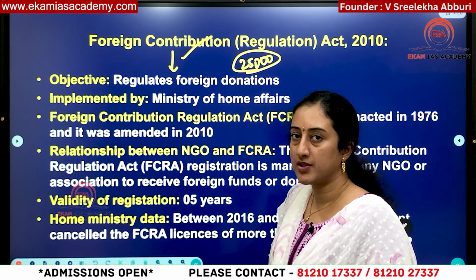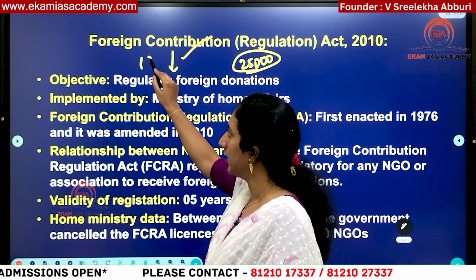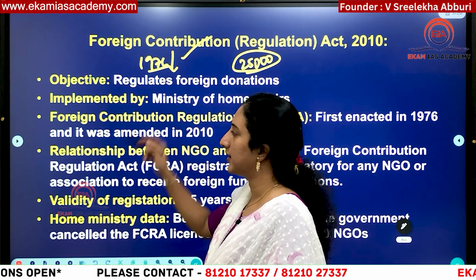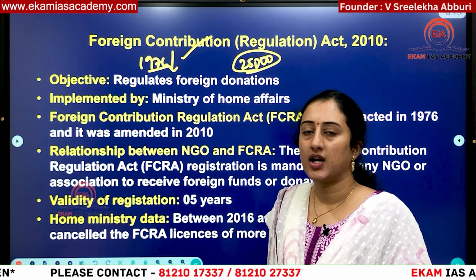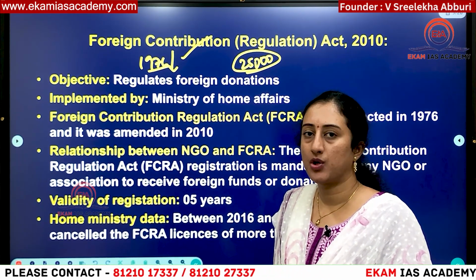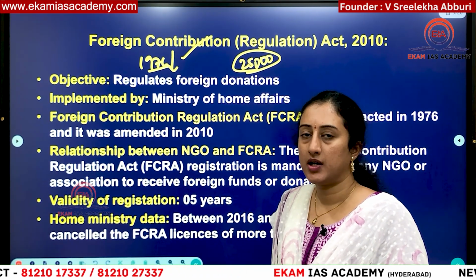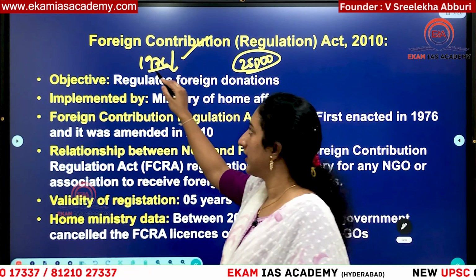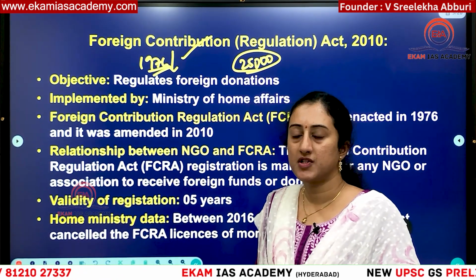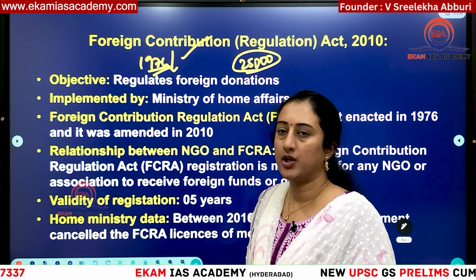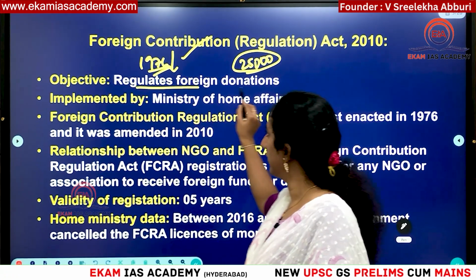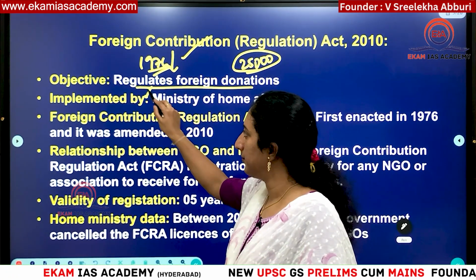So what is the origin of this act? It was brought during the Emergency, around 1976, because at that time during the Emergency there were some speculations that foreign countries were trying to destabilize India. At that time, the government of India brought this mainly to regulate foreign funding into India. Then the objective is regulating foreign donations. This is very important for prelims.